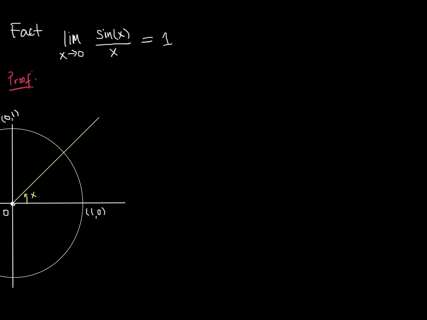So what is the sine of x in relation to my angle? Well, remember, the sine of x is the y value of this point here where it intersects the unit circle. And the y value can be thought of just as this distance here from the x-axis up to that point. All right. So we have the sine of x, and what we're going to try and do is somehow involve